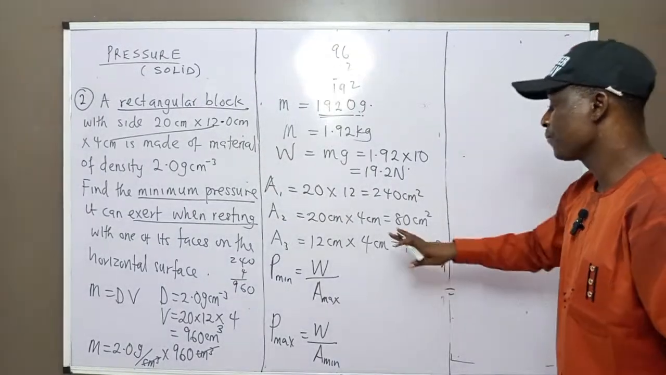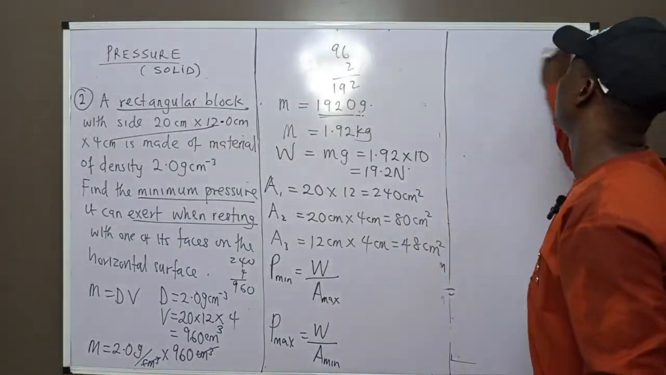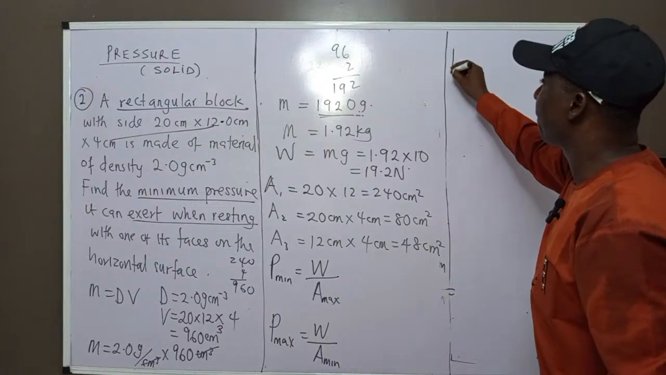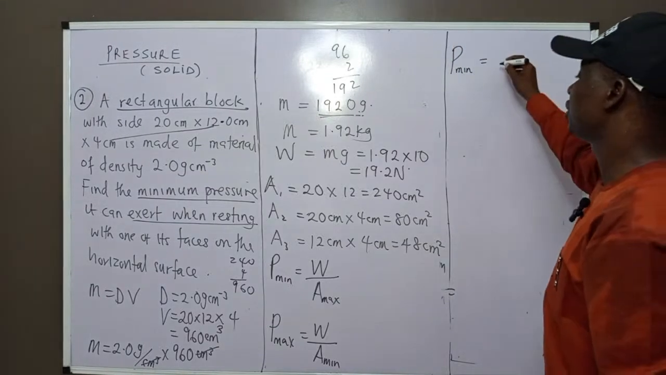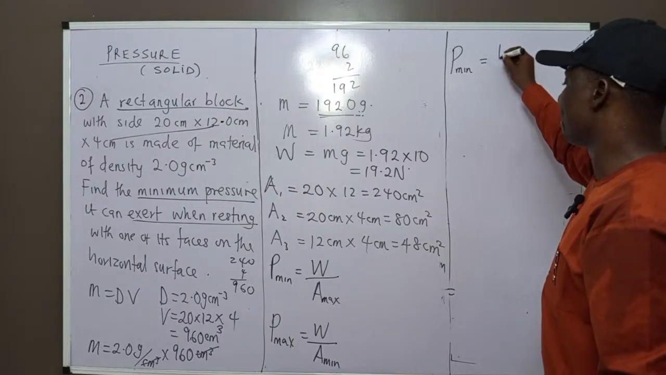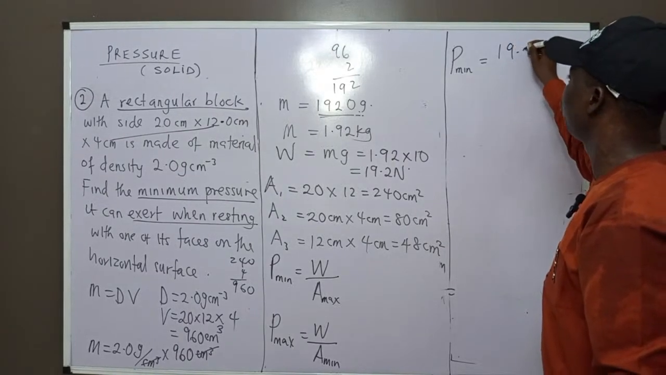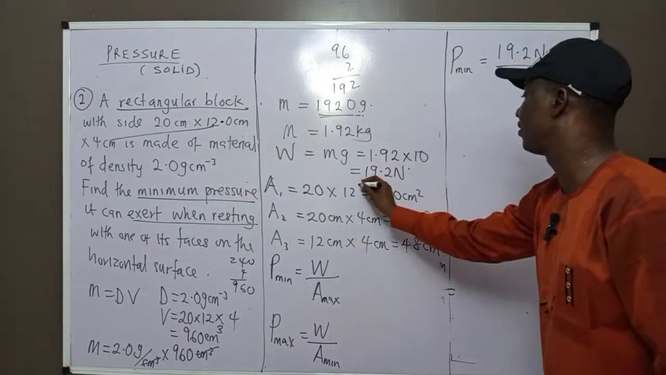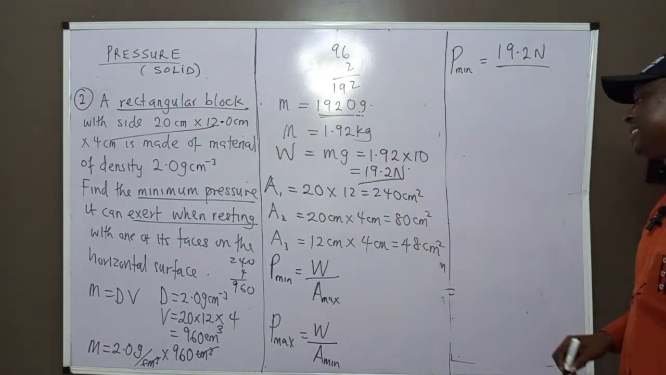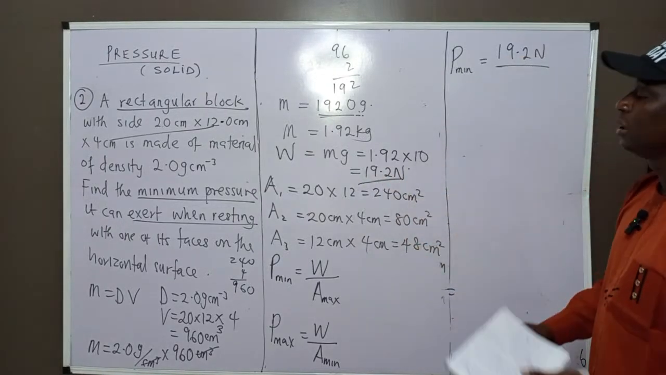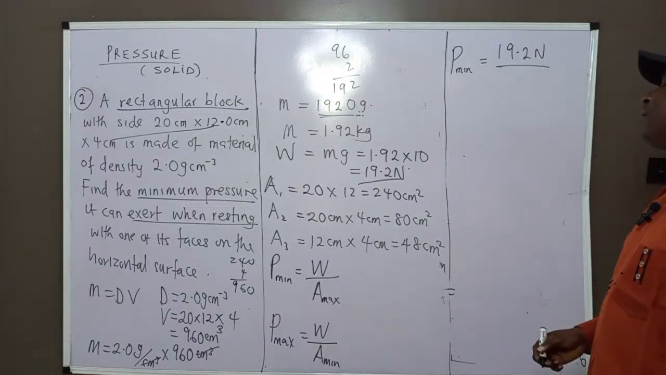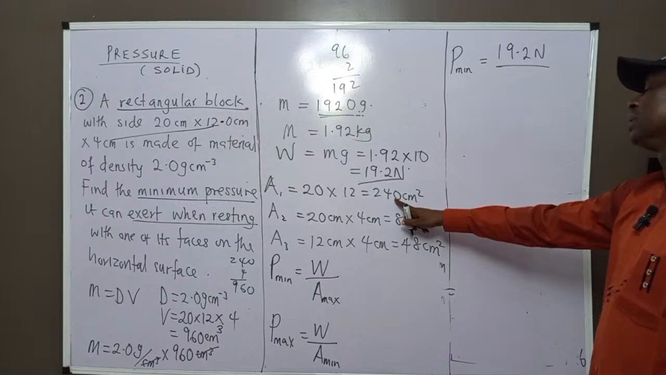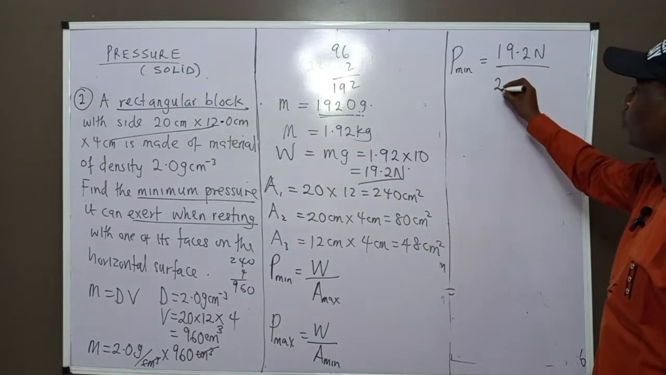So now, this question, what did they say we should find out? We need to find the minimum pressure. So minimum pressure is what? The weight, which is 19.2 Newton. That is the weight. Then what is the minimum area? If you look at these three, which of them has the maximum area? 240 centimeter square will be the best one to call.